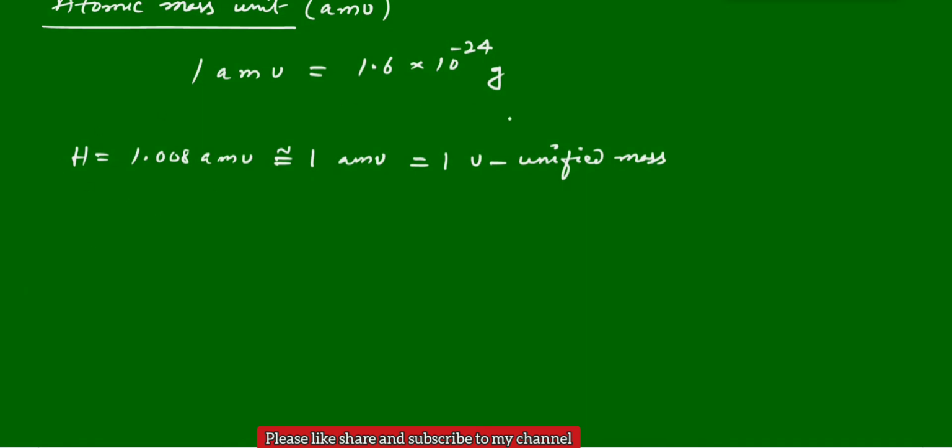All these values are experimental values, calculated using spectroscopic techniques. Initially, sometimes they calculated based on hydrogen, sometimes carbon 12, and sometimes oxygen, but lately they calculate based on one hydrogen atom. That is almost equal to one atomic mass unit, not exactly, but close to it.